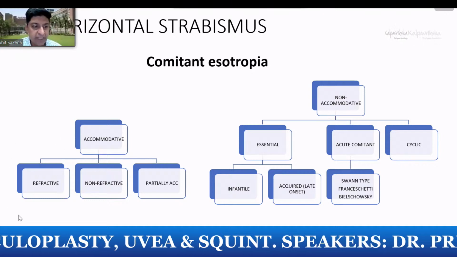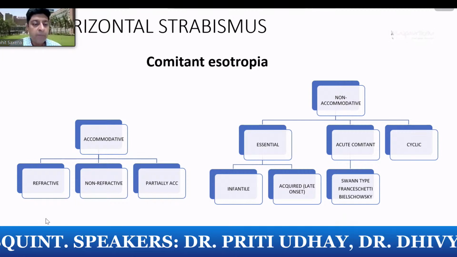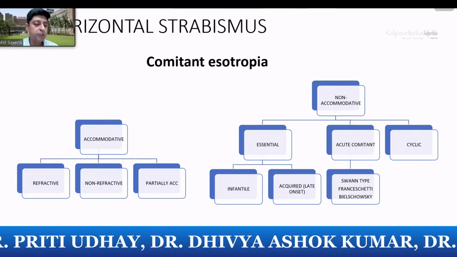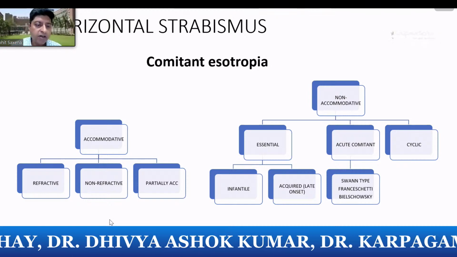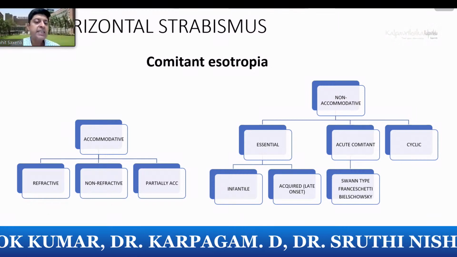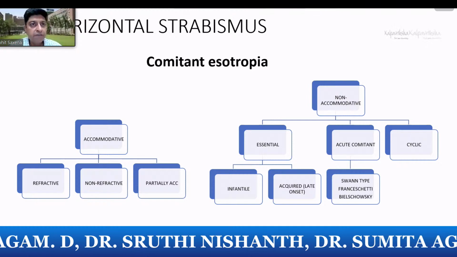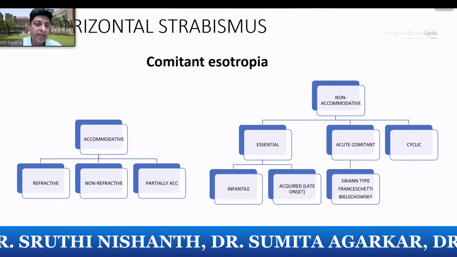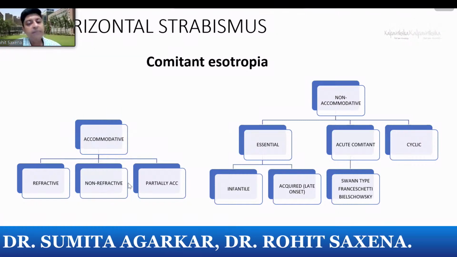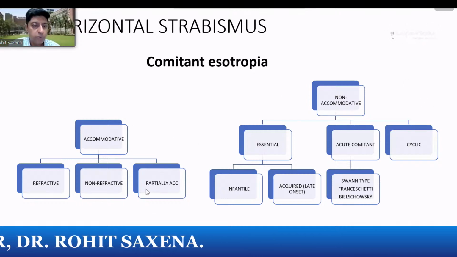However, if there is a high hyperopia, the accommodative convergence may break the fusion, and therefore there may be an esotropia. In a non-refractive accommodative esotropia, the accommodative convergence is higher than what is normal. Normally we would converge by about 4 to 6 prism diopters for every diopter of accommodation, and in these children it may be much more, and in some there may be a non-accommodative component to the accommodative.